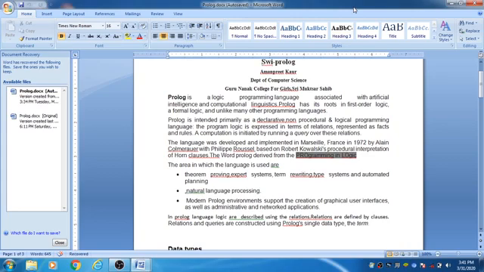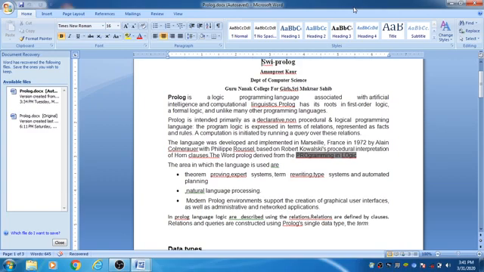Prolog is primarily intended as a declarative language. What do you mean by the term declarative? Declarative means when you specify the goal and only the states of the problems are specified, but the rest of the part is dependent on and performed by the language. That's why it is also called a non-procedural language, and I have already explained the term logical programming.